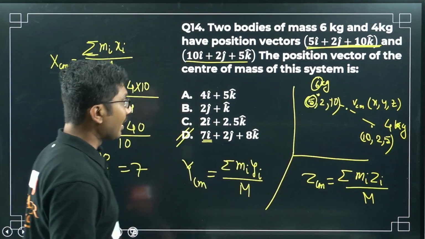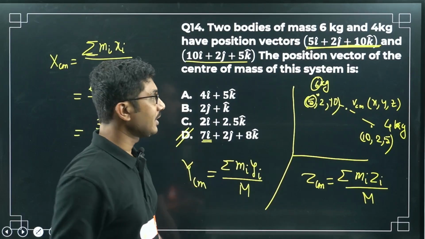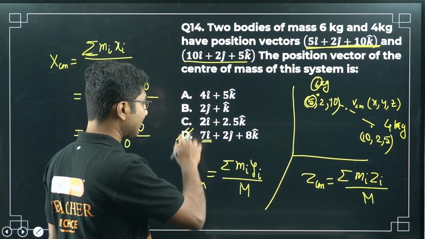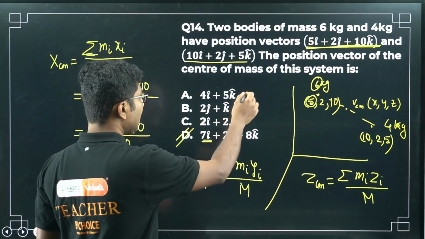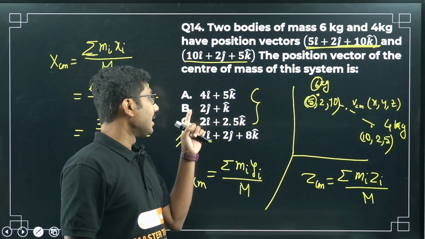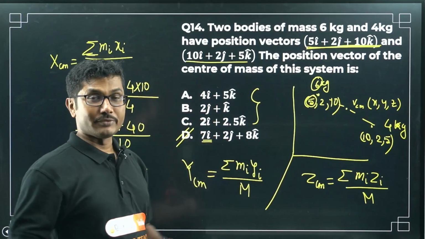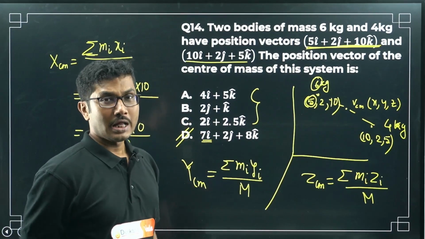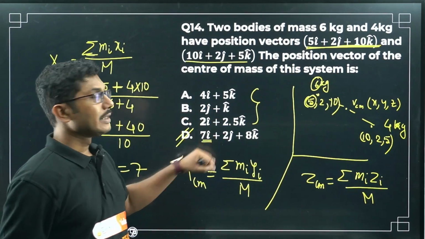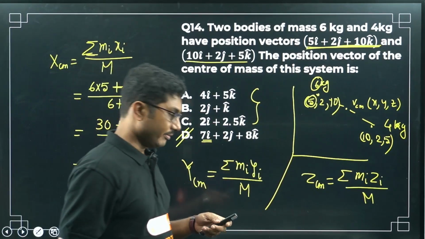Also, this is a very easy question, even without solving you can answer it. None of the coordinates are negative, so the center of mass should have x, y, z components. Now if you see the options, only I, K, J, K, I and K are given, so one of the coordinates is missing, which is not possible. So the only correct answer is option D. You don't need to solve if the same question comes in your KCET exam, but they will change the values so that it will be a little more complicated than it looks here.